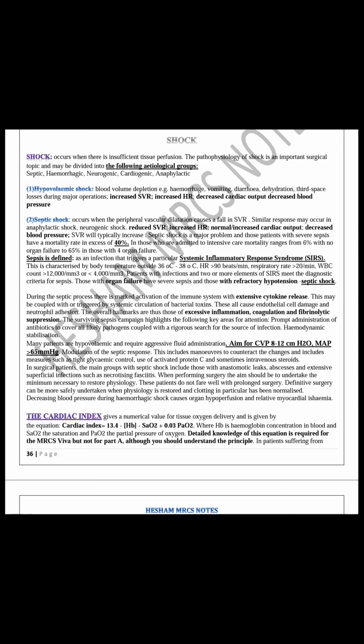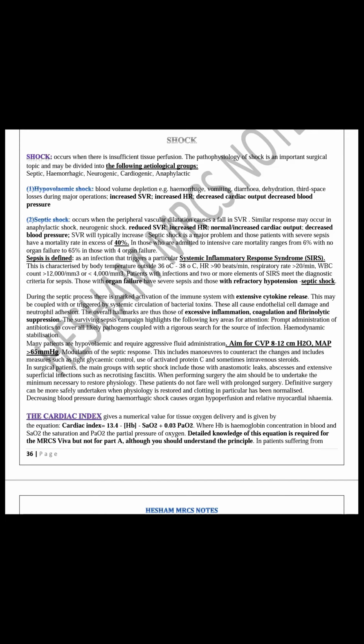The most important in this patient of septic shock will be hypovolemia, but due to widespread vasodilation, they will increase the venous return and increase the cardiac output. So there is an increased cardiac output.